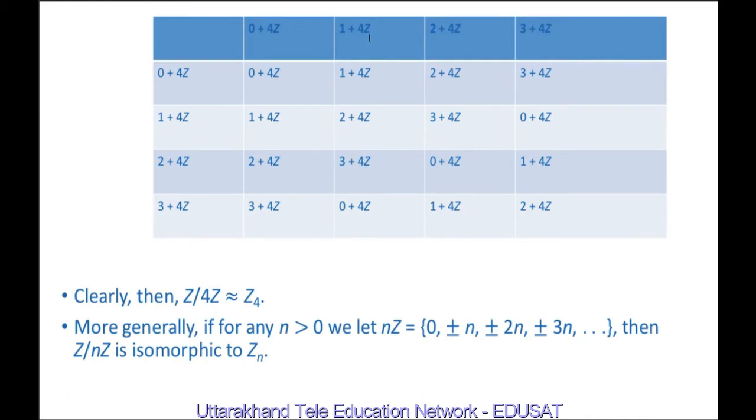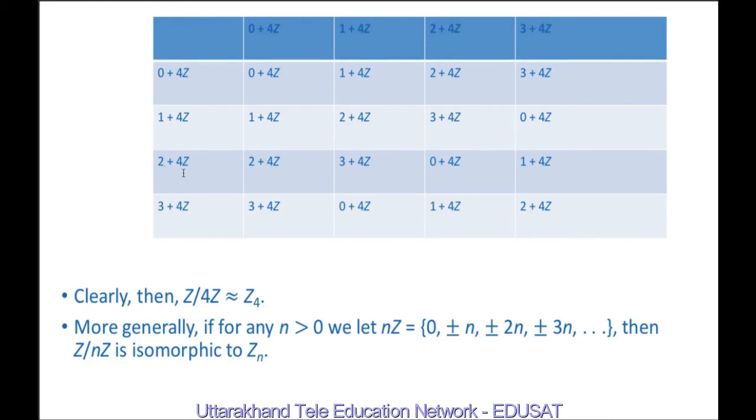0 plus 4Z plus 1 plus 4Z will be 1 plus 4Z. Similarly, 0 plus 4Z plus 2 plus 4Z is 2 plus 4Z, and with 3 plus 4Z we get 3 plus 4Z. Again, 1 plus 4Z plus 0 plus 4Z, we will get 1 plus 4Z. 1 plus 4Z plus 1 plus 4Z, we get 2 plus 4Z. 1 plus 4Z plus 2 plus 4Z is 3 plus 4Z. 1 plus 4Z plus 3 plus 4Z, we get 4 plus 4Z or 0 plus 4Z.